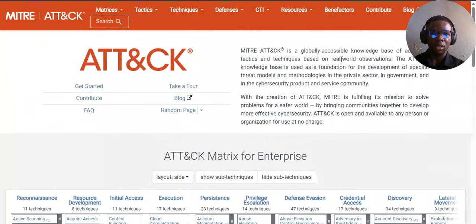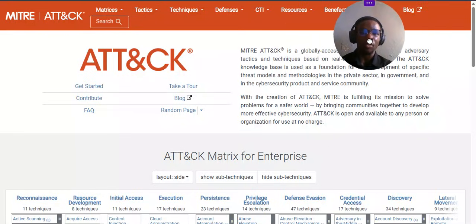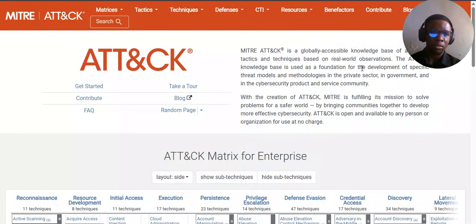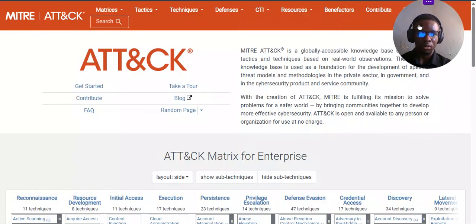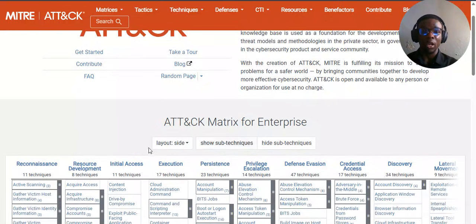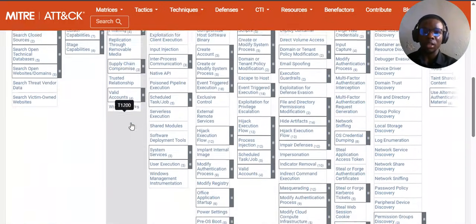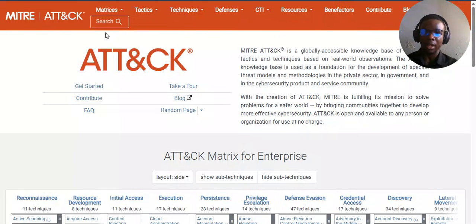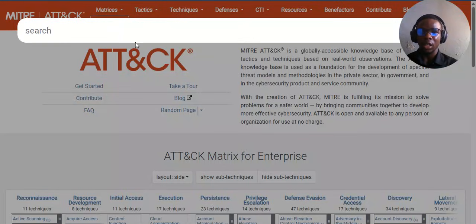Now this is the MITRE framework, a globally accessible knowledge base of adversary tactics and techniques based on real-world observation. The ATT&CK knowledge base is used as a foundation for the development of specific threat models and methodologies in the private sector, government, and in the cybersecurity products and services community. So in other words, this is where you get to check how attackers tend to exploit certain vulnerabilities and all like that.